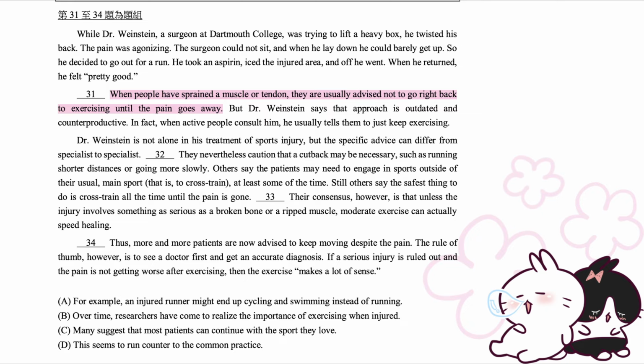When people have sprained a muscle or tendon, they are usually advised not to go right back to exercising until the pain goes away. But Dr. Weinstein says that approach is outdated and counterproductive. In fact, when active people consult him, he usually tells them to just keep exercising.